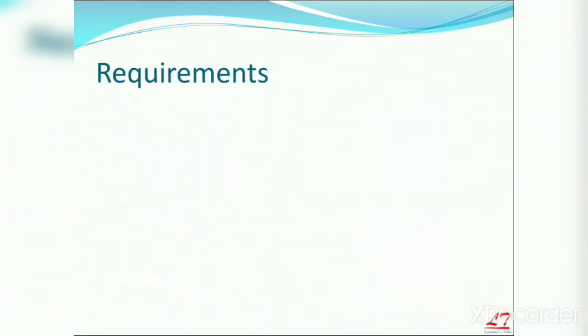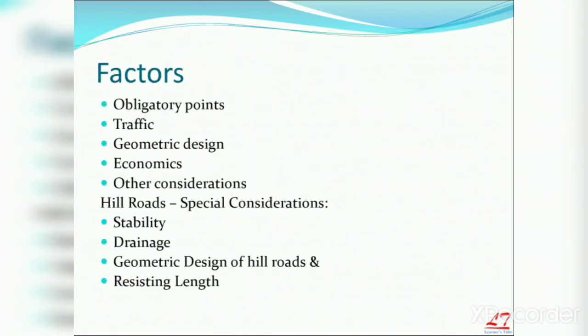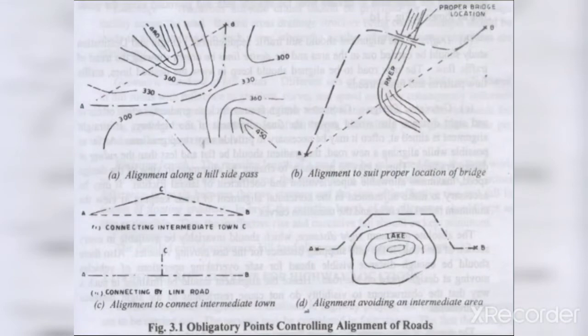And what are the requirements you should keep in mind? Short, easy, safe and economical. What are the factors? Obligatory points, traffic, geometric design, economic considerations, other considerations. Obligatory points: there are two types. One is obligatory points through which alignment should pass, and the other is points through which alignment should not pass. Should pass: hill, bridge, river, intermediate station, lake.